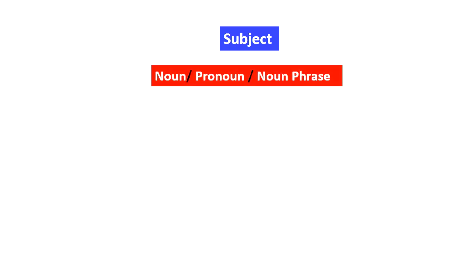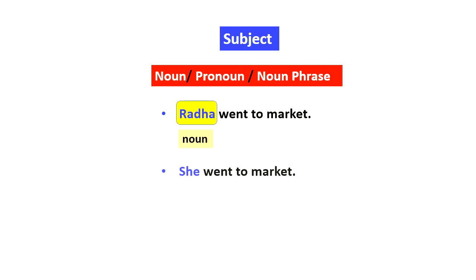A subject can be noun, pronoun, or a noun phrase. For example, Radha went to market. In this sentence, Radha is a noun. She went to market. Here, she is a pronoun.